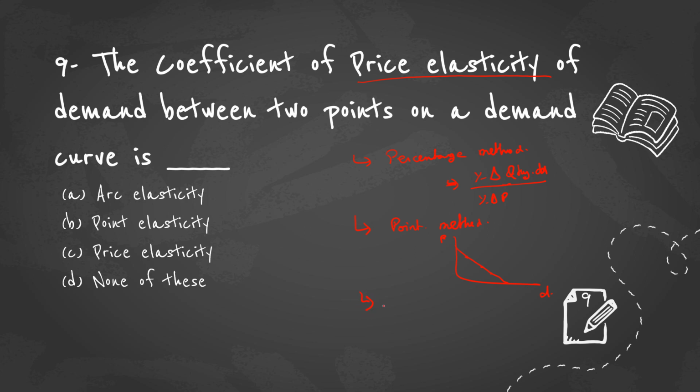The next thing is arc elasticity. So how do we measure arc elasticity? Arc elasticity is measured between 2 points when 2 points on the demand curve are taken. So I have taken these 2 points. When I measure the elasticity between these 2 points, it is called arc elasticity. The question is the coefficient of price elasticity of demand between 2 points. So between 2 points, we need to measure the elasticity. That is done under the arc elasticity method. So the answer is arc elasticity.